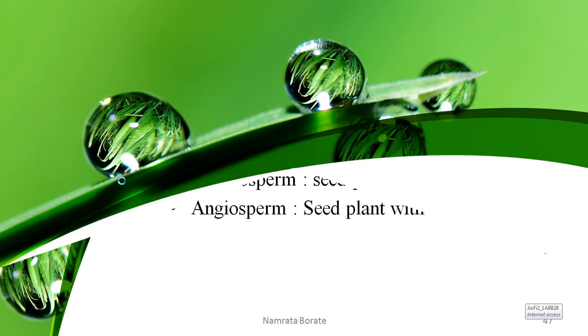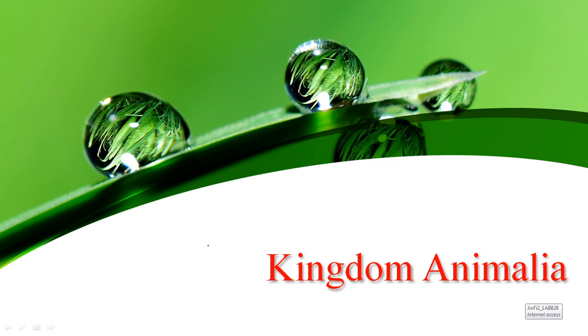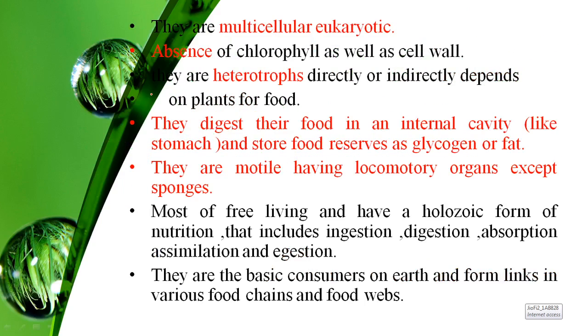Afterward, the next kingdom we see is kingdom Animalia. So what are the characteristic features of this kingdom Animalia? They are multicellular and eukaryotic, meaning again they consist of many cells, and there is a presence of a well-developed nucleus. But the significant characteristic is that there is an absence of the chlorophyll pigment, as well as an absence of cell wall. The mode of nutrition is heterotrophic, that is, the organism directly or indirectly depends